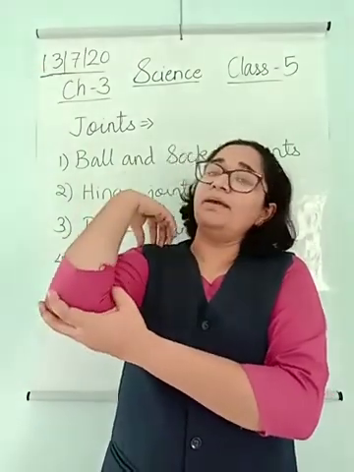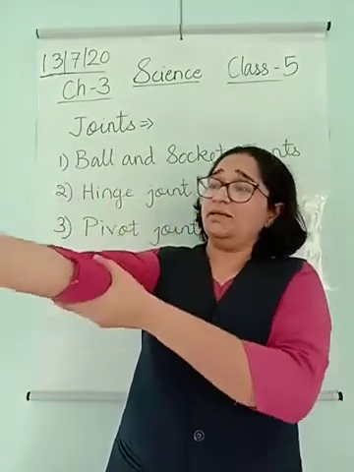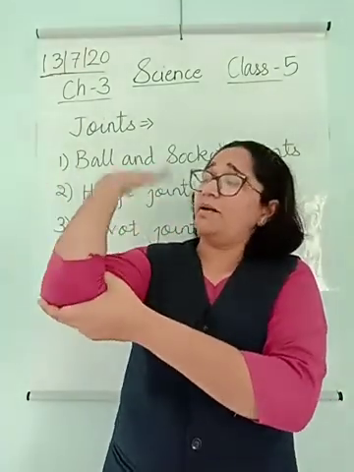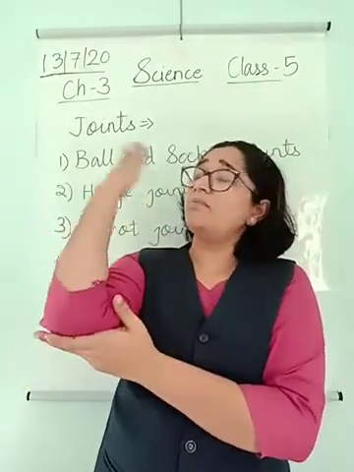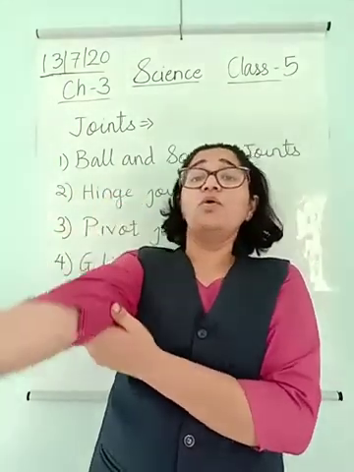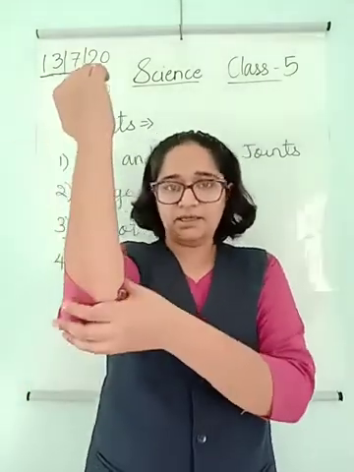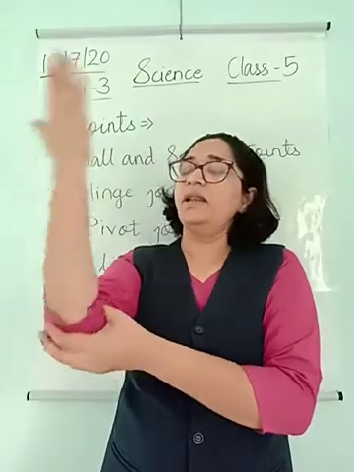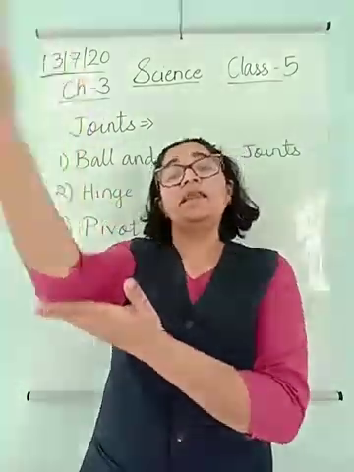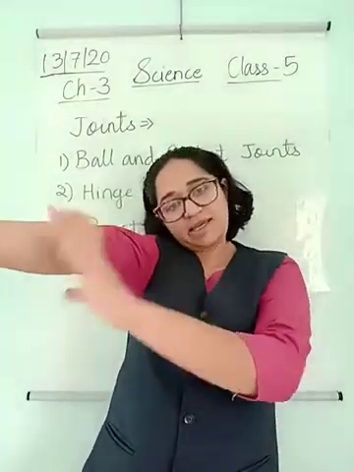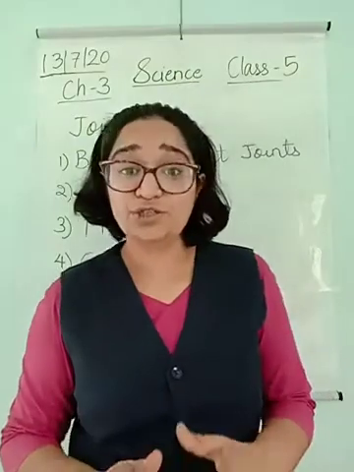It only comes like this, 180 degrees, straight, and it comes here. So my hand can touch here only because of the hinge joint located in the elbow. It allows my arm to fold up like this, but it cannot go the other way round. This kind of joint is called a hinge joint.